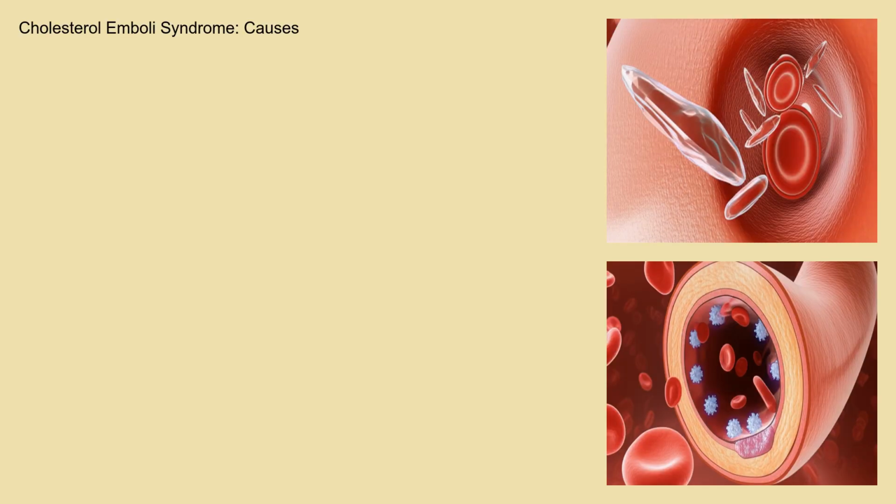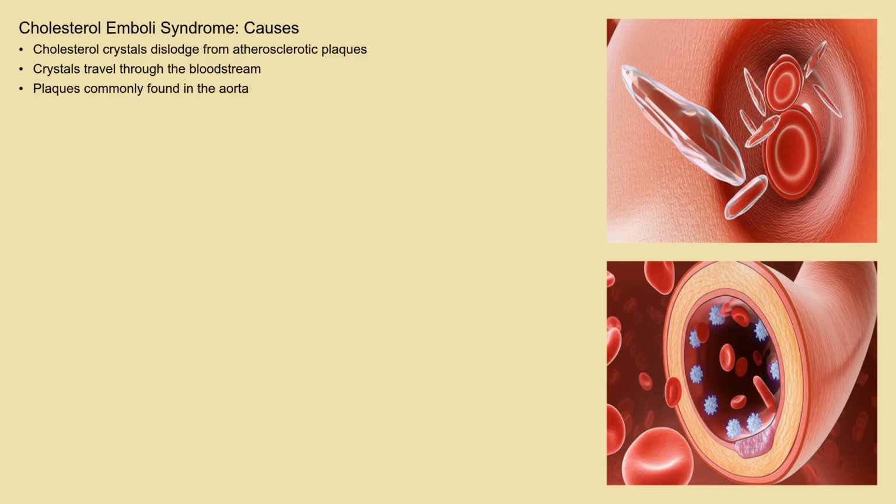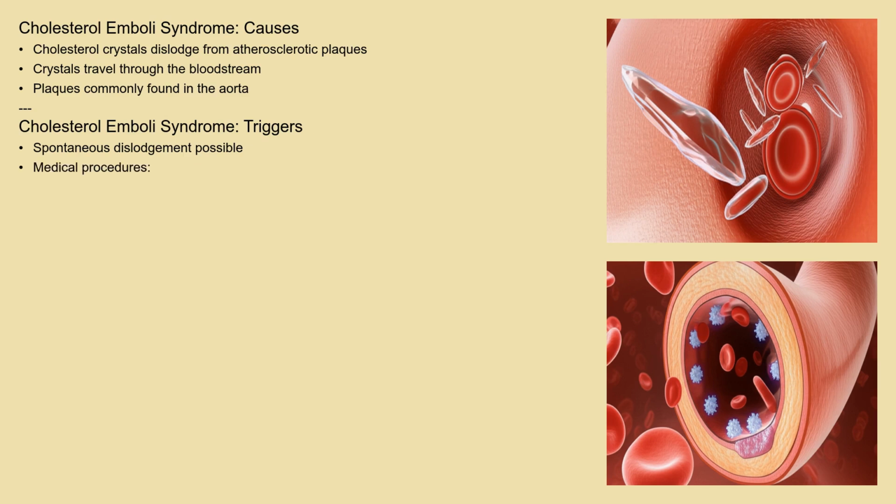Cholesterol emboli syndrome occurs when small cholesterol crystals, dislodged from larger atherosclerotic plaques in arteries, break free and travel through the bloodstream. These plaques are typically found in the aorta, the body's largest artery. The dislodgement often happens spontaneously, but can also be triggered by medical procedures like angiography, angioplasty, or even surgery. Even the use of anticoagulant or thrombolytic medication can increase the risk of plaque disruption.